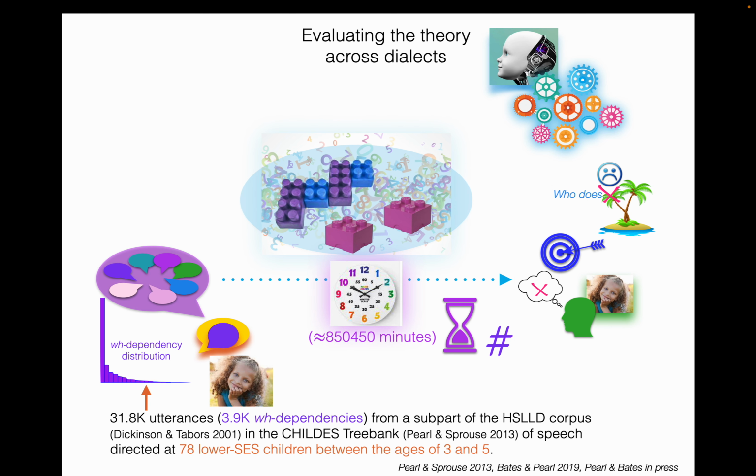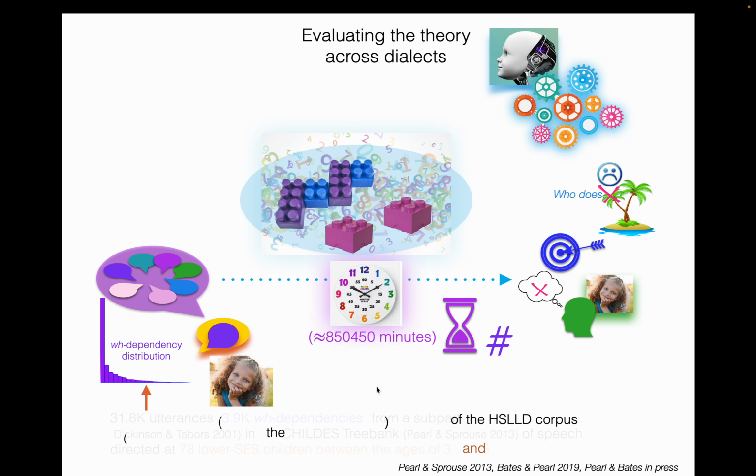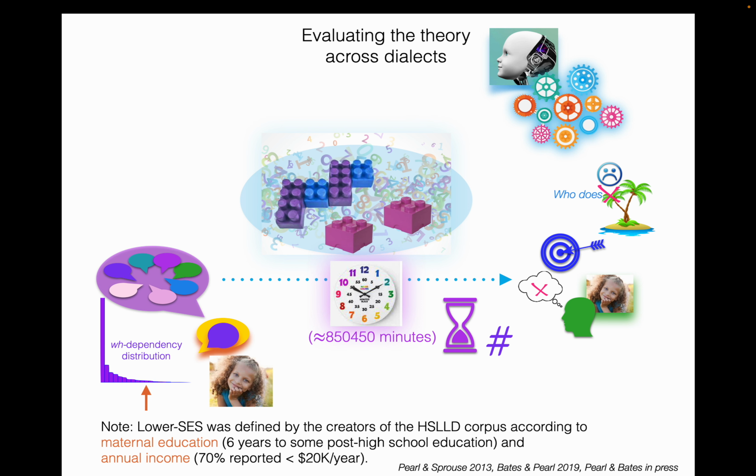So here's what we're going to do. We're going to get a sample of speech directed at lower SES children. So we did this from the Child's Tree Bank, looking at speech directed at 78 children from lower SES backgrounds between the ages of 3 and 5, at about 32,000 utterances, about 3.9 thousand WH dependencies. And in case you're curious, lower SES in this case was defined by the creators of that corpus, the HSLLD corpus, according to maternal education. So the moms had 6 years to some post-high school education, but no more. And annual income at the time the corpus was created, which was 70% reporting less than $20,000 a year.